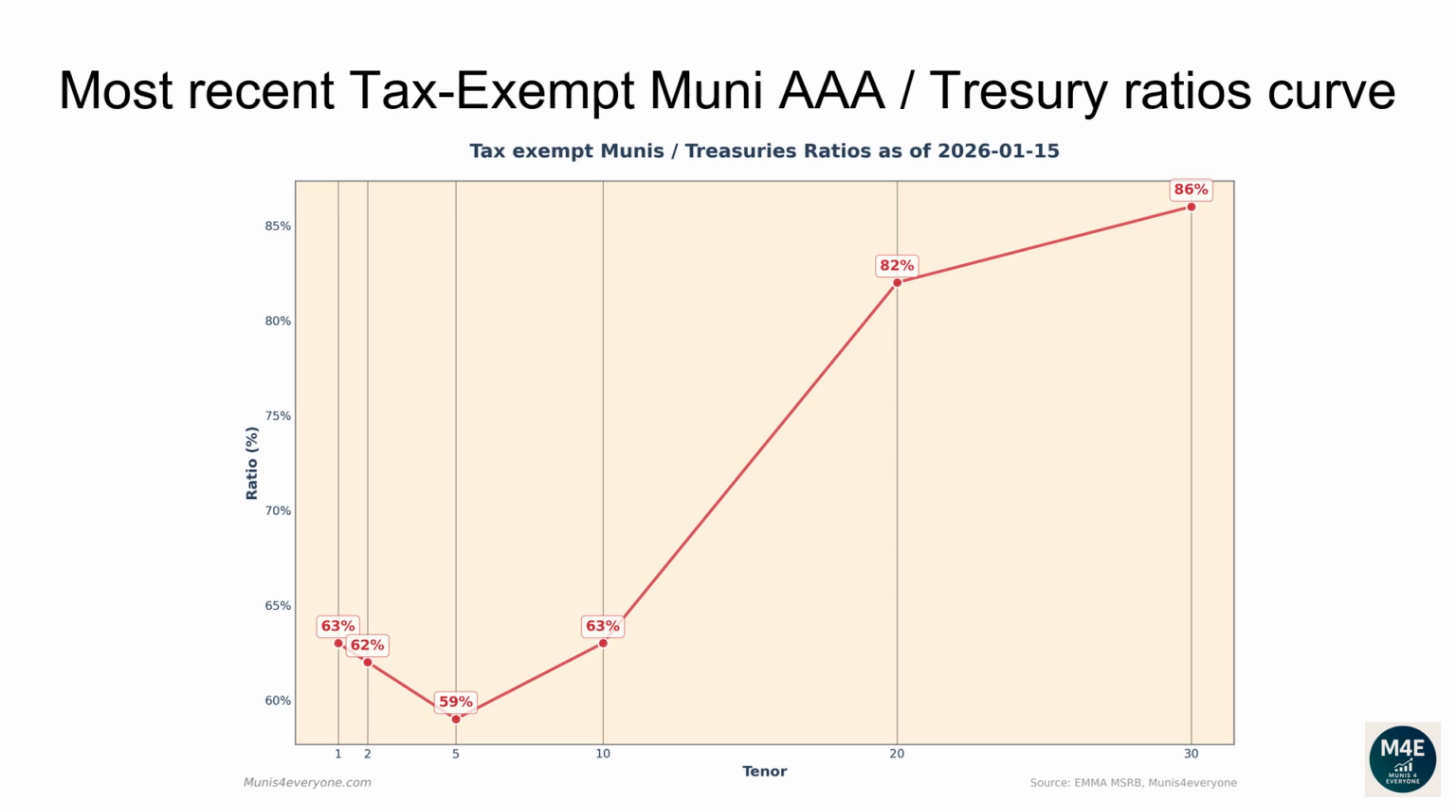The current one-year ratio is 63%. The 2 years ratio is 62%. The 5 years ratio is 59%. The 10 years ratio is 63%. The 20 years ratio is 82%. The 30 years ratio is 86%.